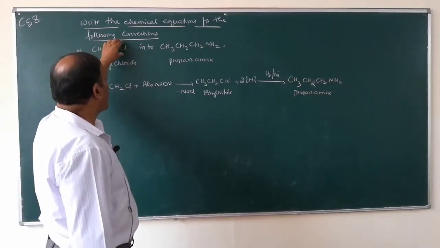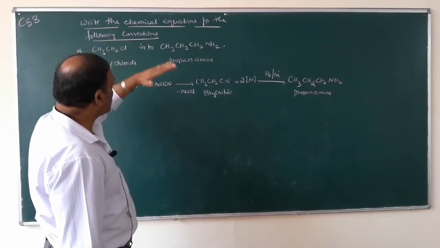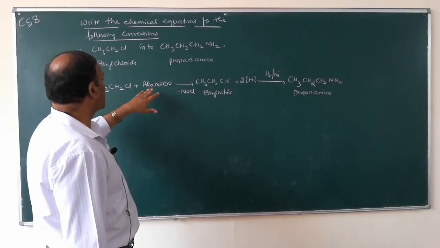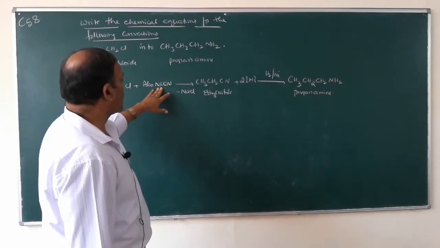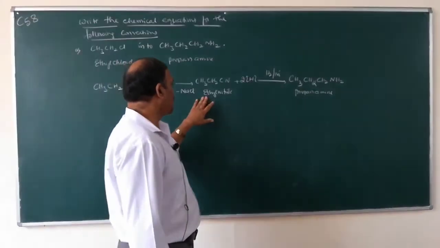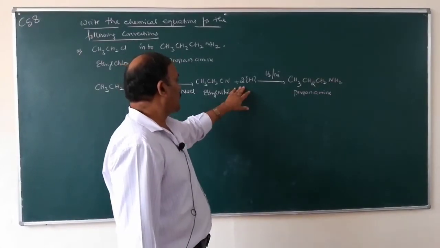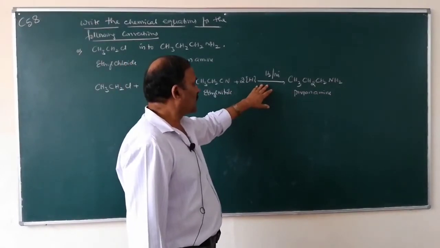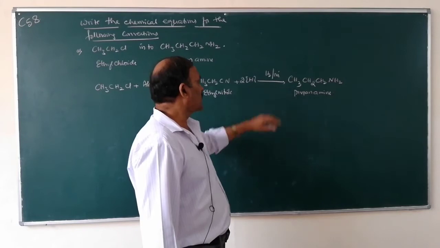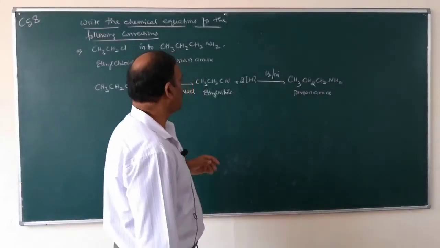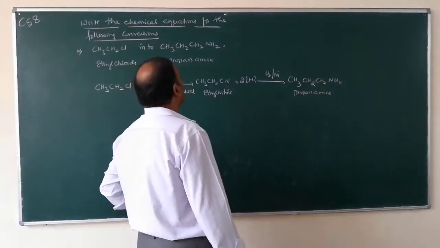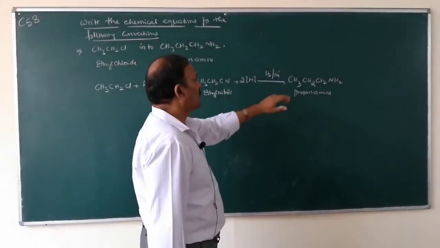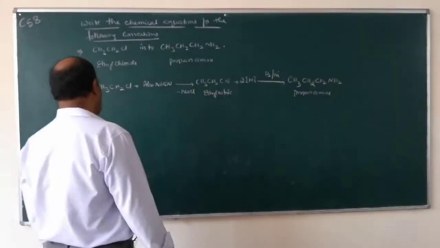Here chloride is given, it should be converted into cyanides. By the action of sodium cyanide, you will get ethyl nitrile, and then on reduction using hydrogen and nickel, or by the hydrogenation of cyanides, it is converted into propanamine.